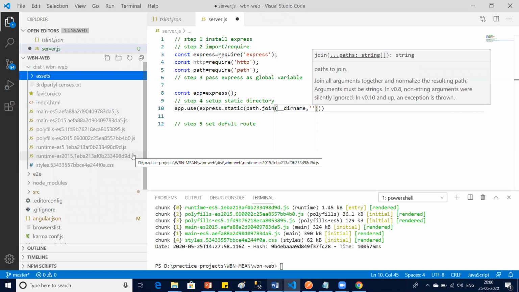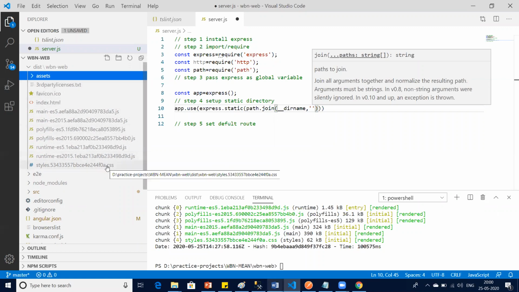Browser doesn't understand anything apart from HTML, CSS, JavaScript, and XML. Now you tell me, do you see anything else apart from it? HTML, and the rest are all JavaScript and CSS. Got my point, guys? So this is our build project or build folder, which is absolutely ready to be deployed